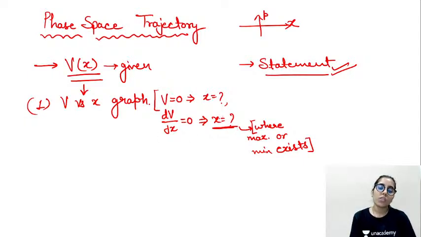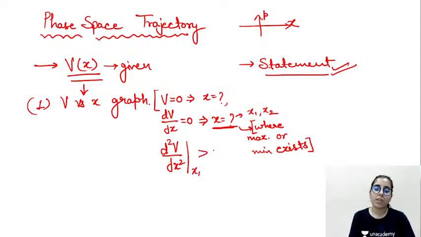Now once you got those x values here, you need to find the second order derivative of potential, and you have to check. Let's say you got the values here as x1 and x2. So let's say you are going to check out at x1. If it is greater than 0, it means more people are supporting it. It's going to have more votes, more favor, means it's the minima. Why minima? Minima means it's going to be a stable equilibrium point.